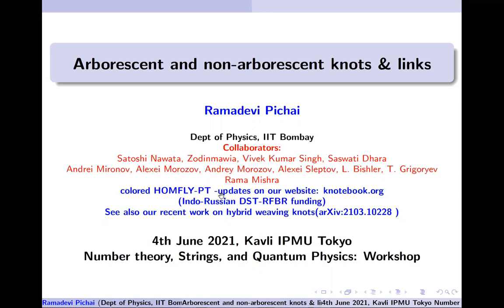This data is really useful for finding all these BPS invariants, the reformulated invariants. The starting point is these colored HOMFLY-PT polynomials. We keep updating it on our website, and of course we should thank our Indo-Russian funding, without which this would not have been possible.